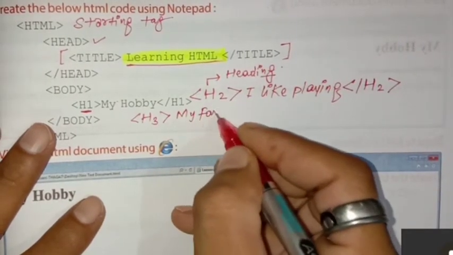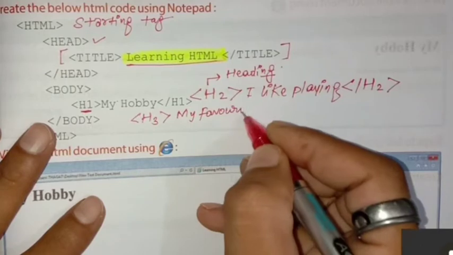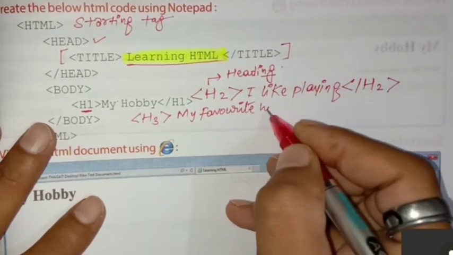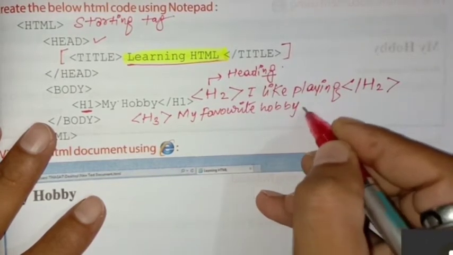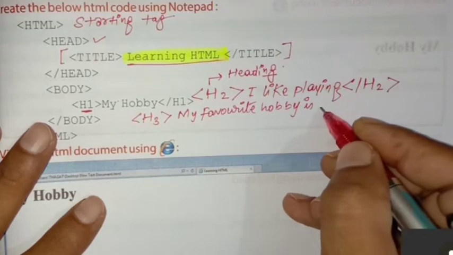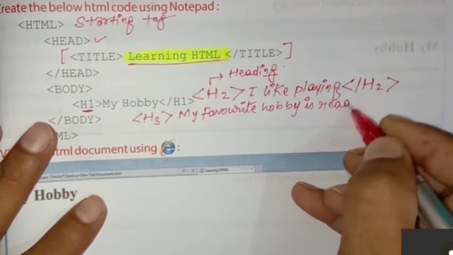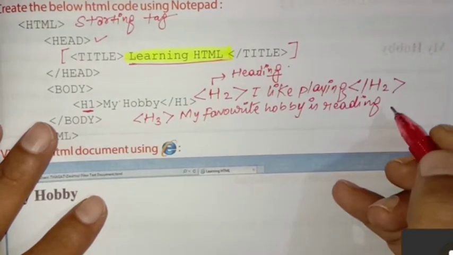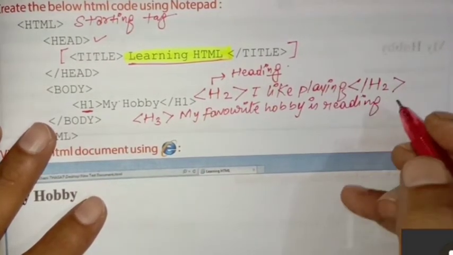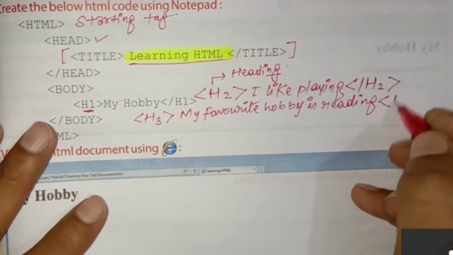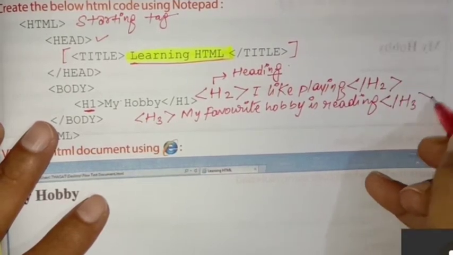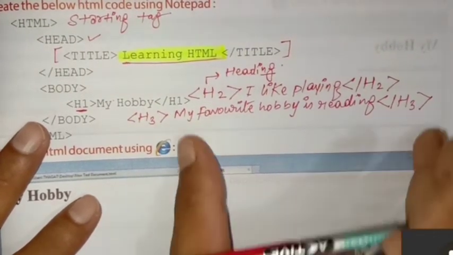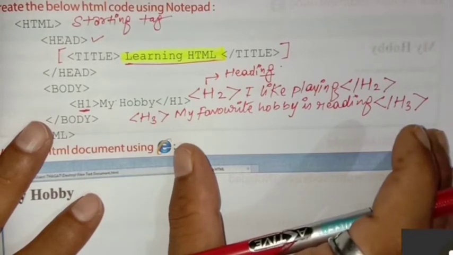My favorite hobby is reading. Anybody whose favorite hobby is reading? No one? But it should be favorite. Then closing H3. So like this, you can add as many headings as you want.